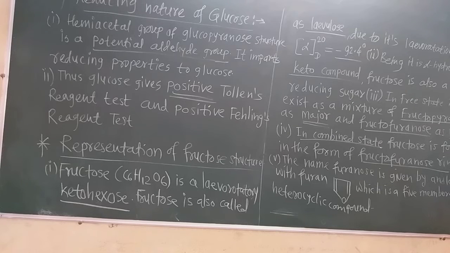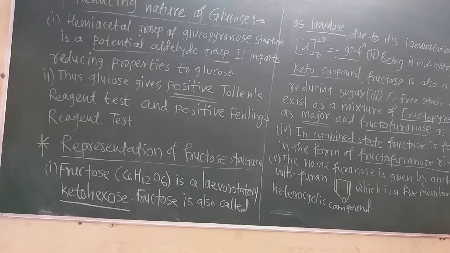Now, representation of fructose structure. Next topic, fructose. Fructose is also a hexose sugar, but it is laevorotatory because it rotates the plane polarized light to the left hand side, and the specific rotation of fructose, alpha D 20, is equal to minus 92.4 degrees.